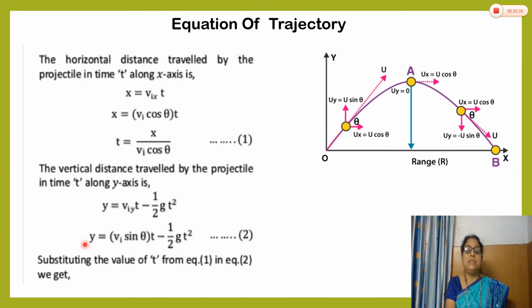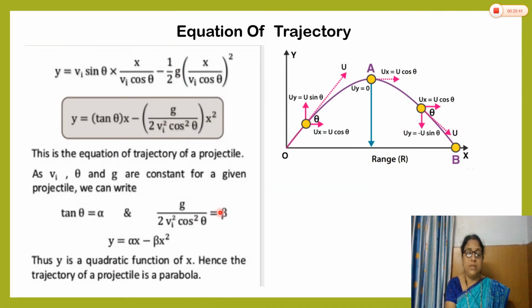Now for the vertical displacement, for the vertical distance, we get the equation y is equal to vi sin theta into t minus half g t square. In this we put the value of t, which is x upon vi cos theta. Here t square means x square upon vi square cos square theta. Then in the next slide we will see. See here, y is equal to vi sin theta into x upon vi cos theta minus half g times x upon vi cos theta, whole square. Understood?